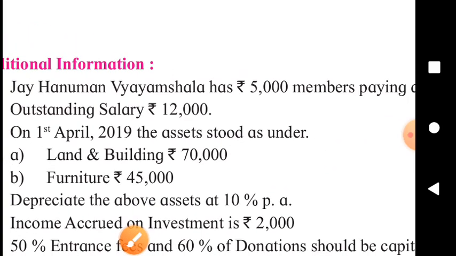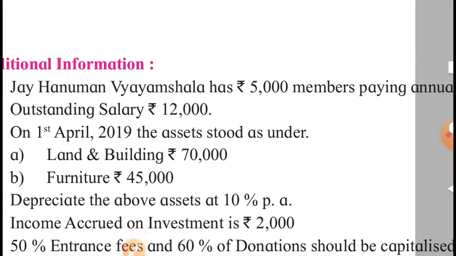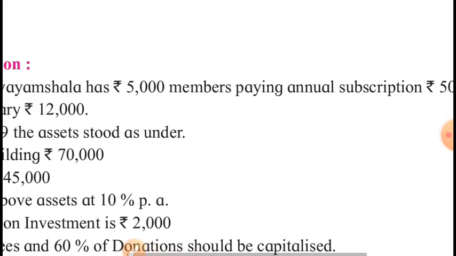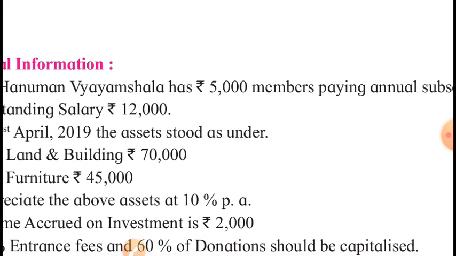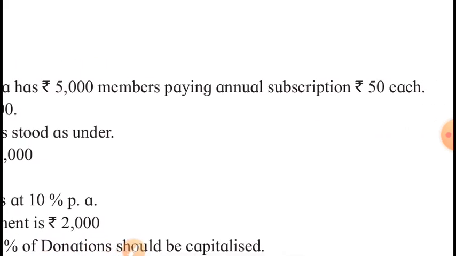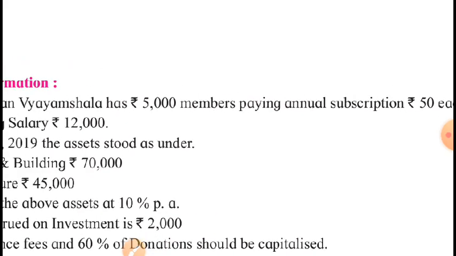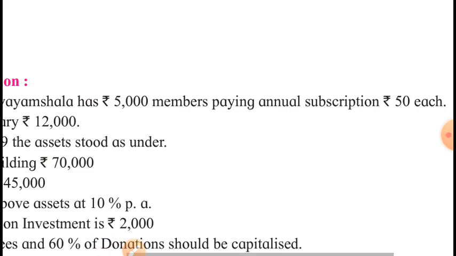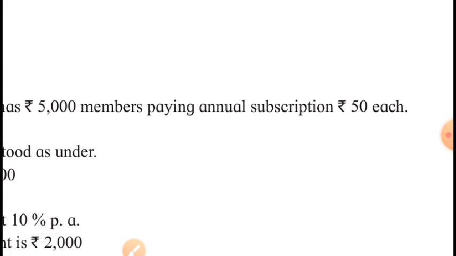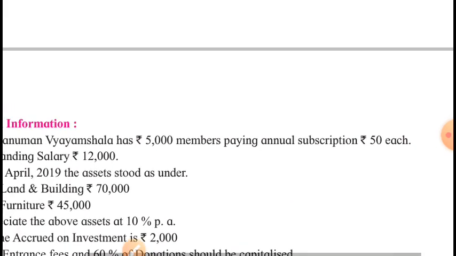What this information says, this Vyayam Shala has 5,000 members paying annual subscription rupees 50 each. So there are 5,000 members and each member pays rupees 50 annually to this concern. So 5,000 into 50, 2,50,000 is the annual subscription of this concern. Now let us see whether this subscription is received by this concern or not.